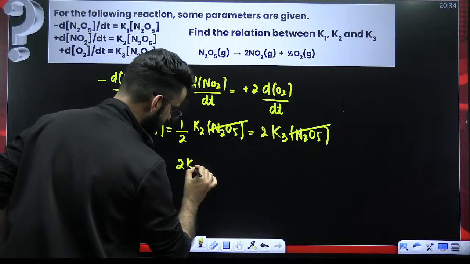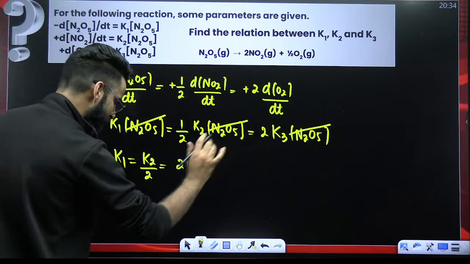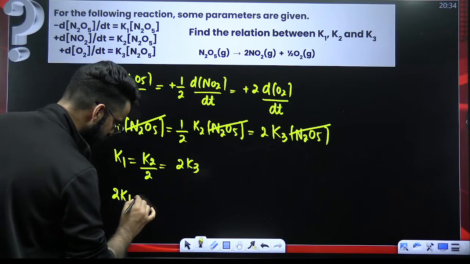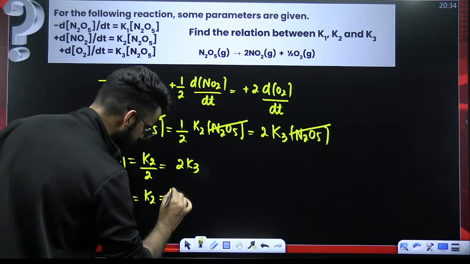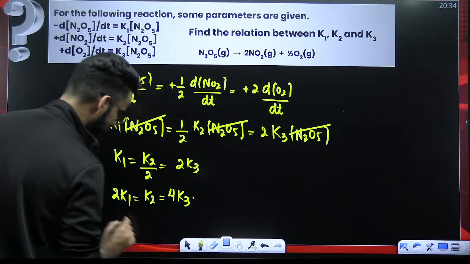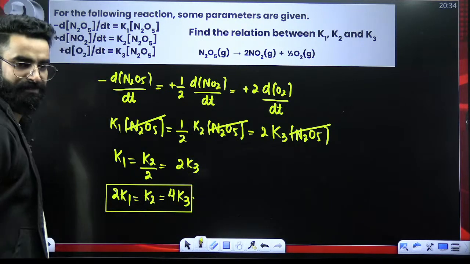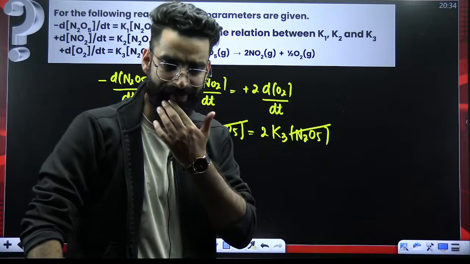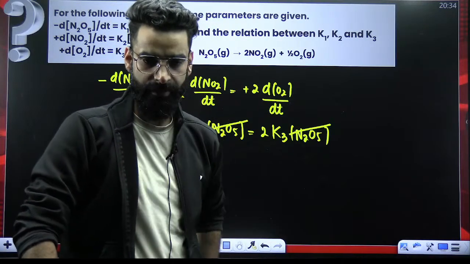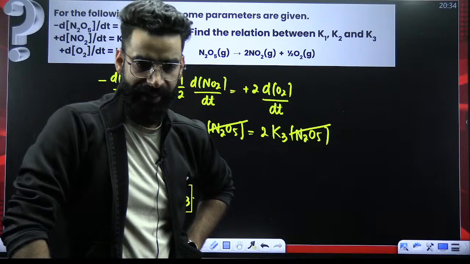That's equal to 2 times K3. If I multiply throughout by 2, this becomes 2 times K1, this becomes K2, this becomes 4 times K3. So this is your relation between K1, K2 and K3, which you were supposed to calculate. Got it? Got it, people? Is it clear?